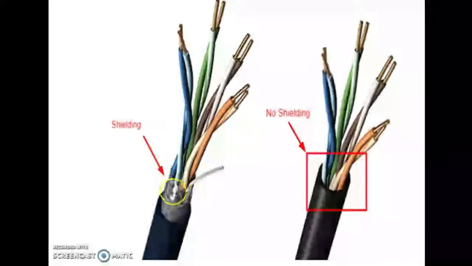Here we can see the shield. This one is shielded twisted pair. Here the shield is not there. This one is unshielded twisted pair. Clear?